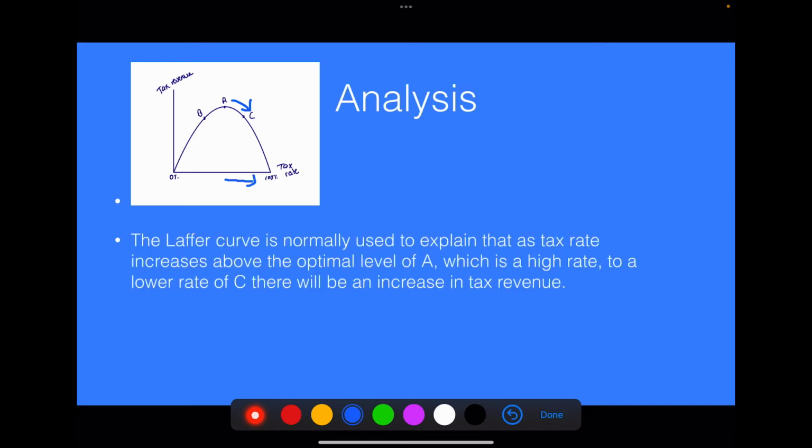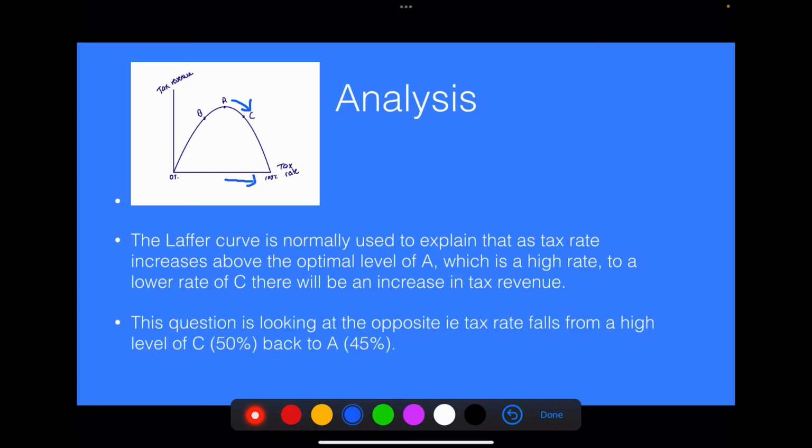So as it says here, the Laffer curve is normally used to explain that as tax rate increases above the optimal, then you're going to lead to a decrease in tax revenue. So what we're doing in this question, we're looking at the opposite. We're going to look at tax rate falling from the high rate of C to a lower rate of A, and explain why, as the tax rate falls from that high rate of C to a lower rate of A, that's going to lead to an increase in tax revenue.